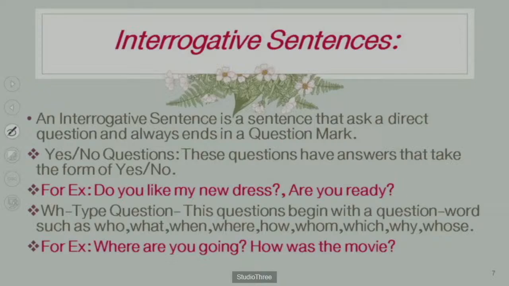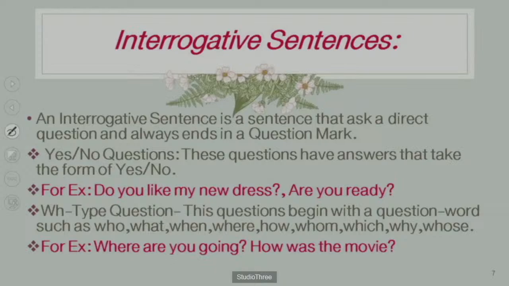How are you? I'm fine. These are the WH questions. But right now, what we have seen are the differences: what is a yes/no type question and what is a WH type question. For example, do you like my new dress? Yes. Are you ready? No. WH type question means what?